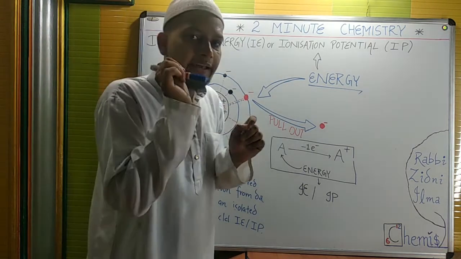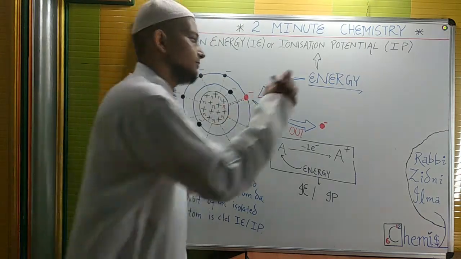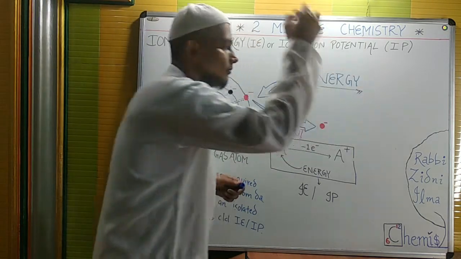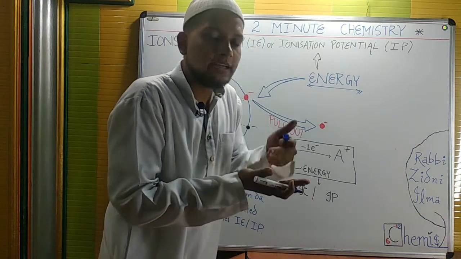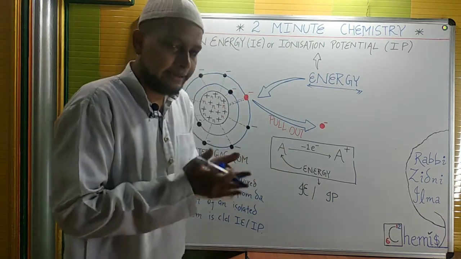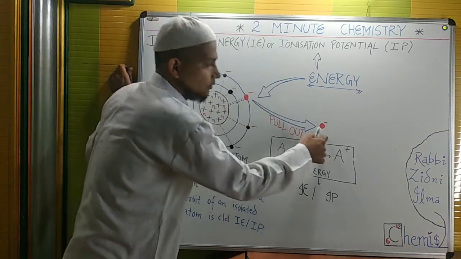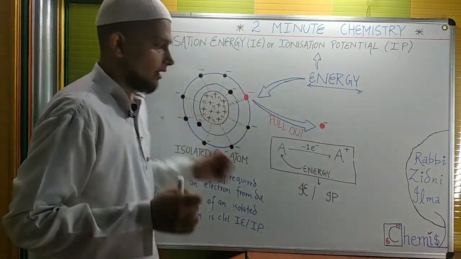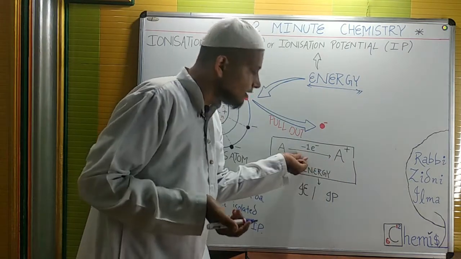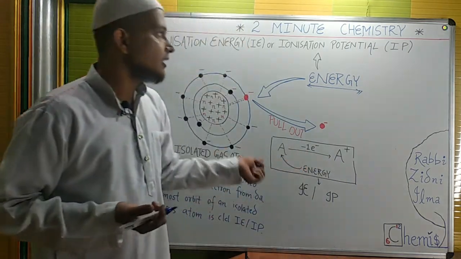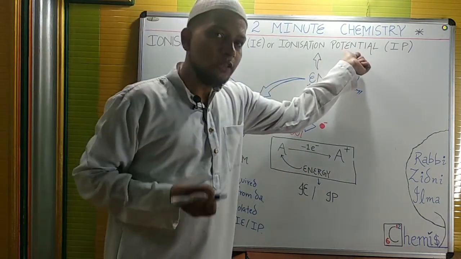Each and everything requires energy. Walking, talking, jogging, everything requires energy. So we are going to use energy and extract a particular electron. The product will be what? A cation, as the electron is removed. So this is called what? Ionization energy or ionization potential.